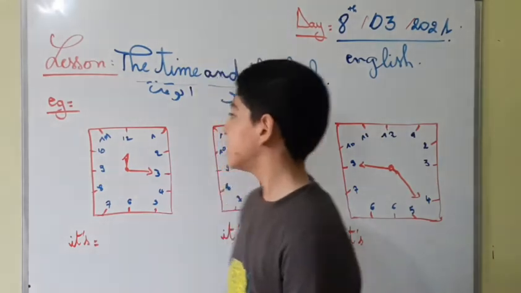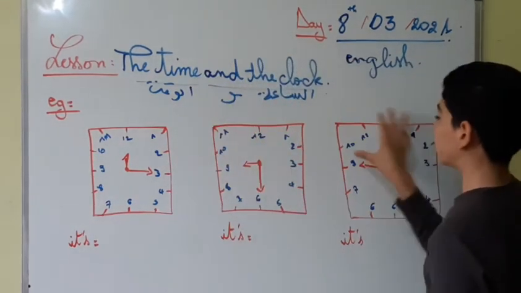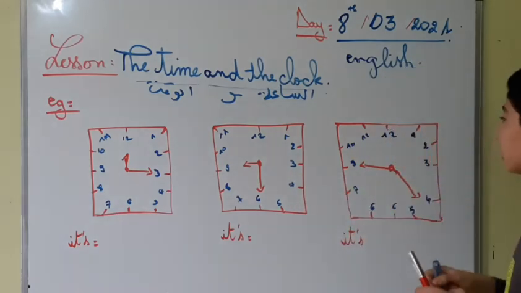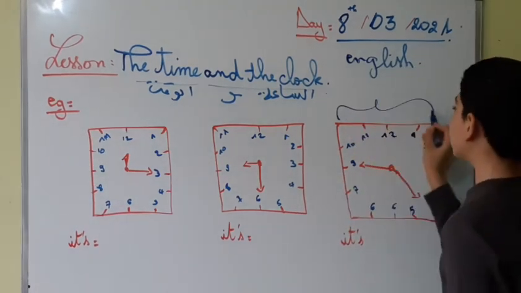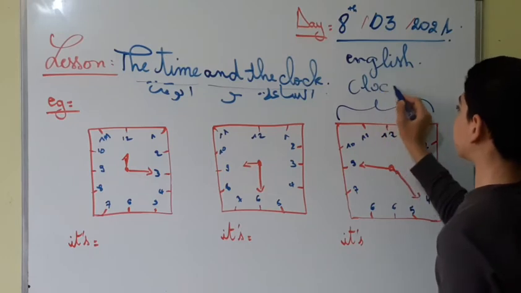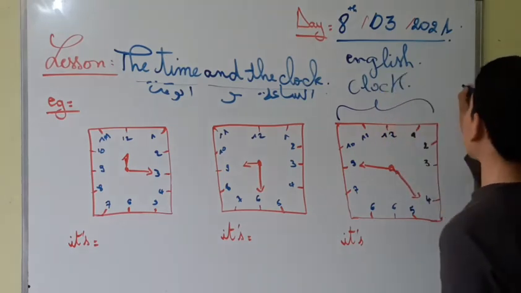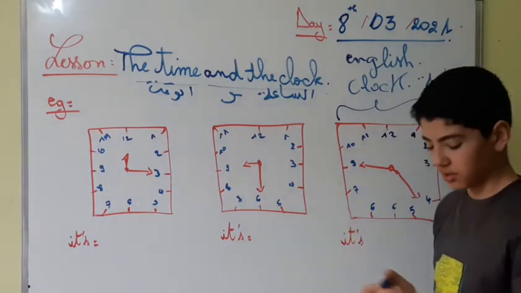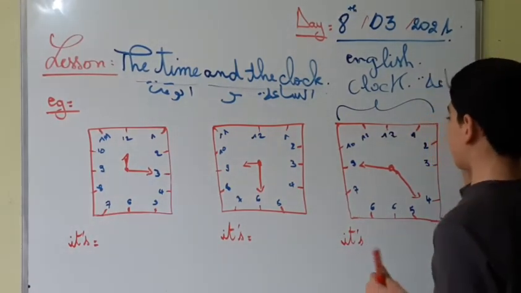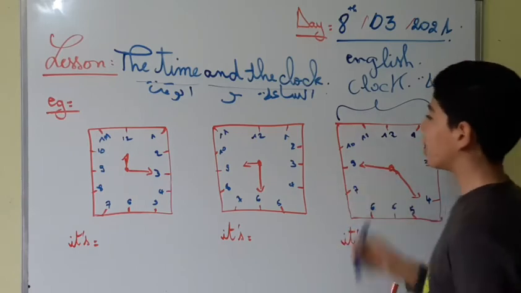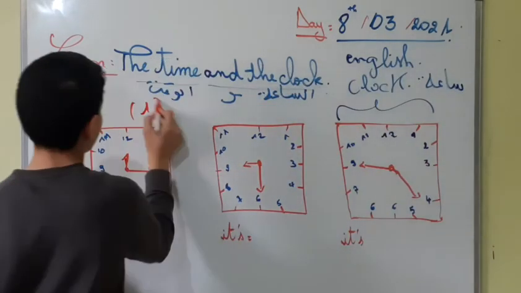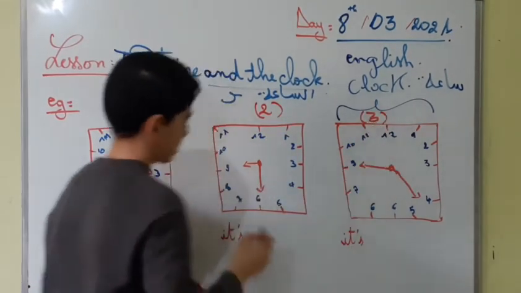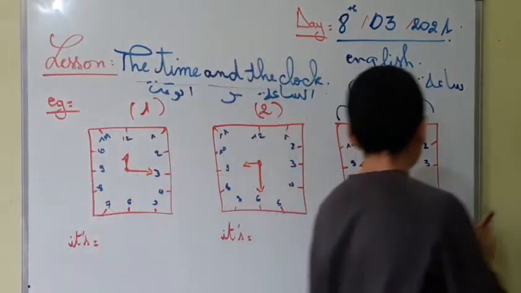So let's go. So we have some, what are those? Those are some clocks. Like this one, it's a clock. What does it mean, clock? ساعة. Okay, this is a clock. The time, you have 3 clocks. This is the first one, the second, and this is, we say, the third. Okay, so write those hours.